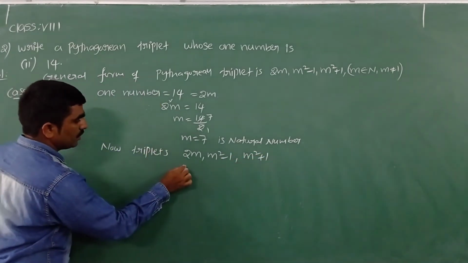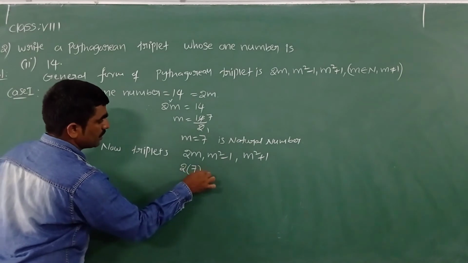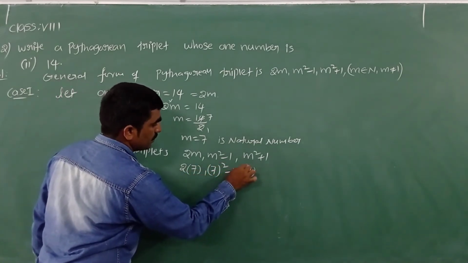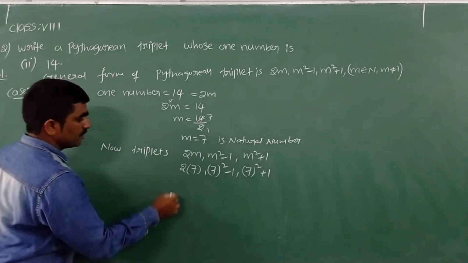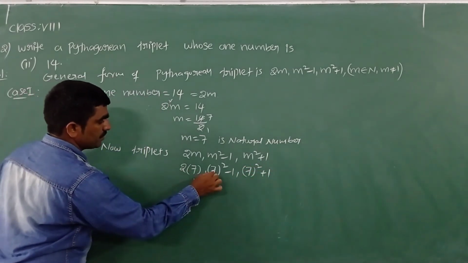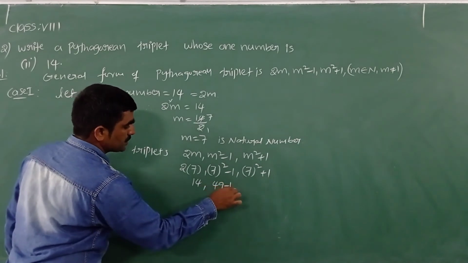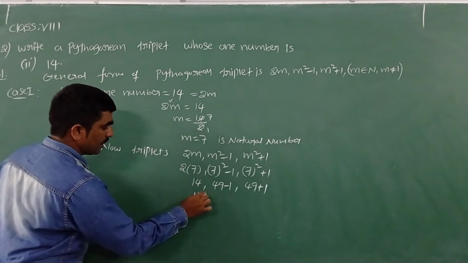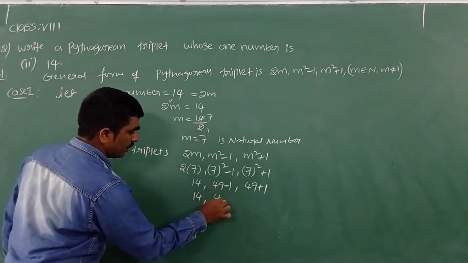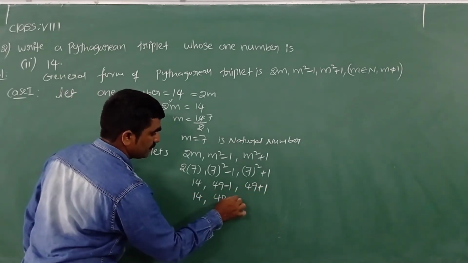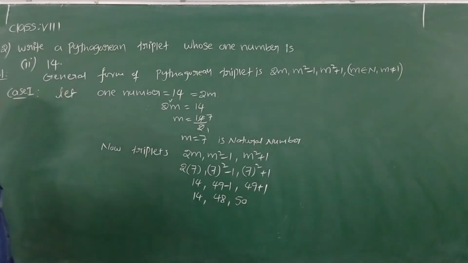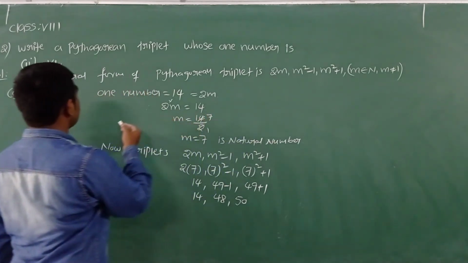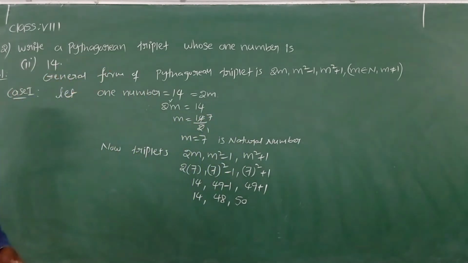Substitute that m value over here: 2 into 7, 7 square minus 1, 7 square plus 1. 2 7s are 14, 7 square is 49, minus 1, 7 square is 49, plus 1: 14, 48, 50. These three are Pythagorean triplets, by taking the given number as 2m, one of the numbers being 2m.